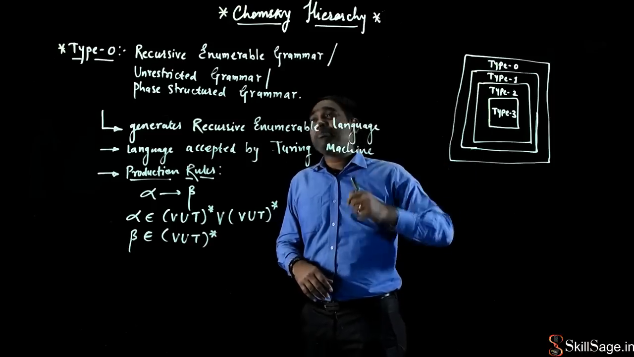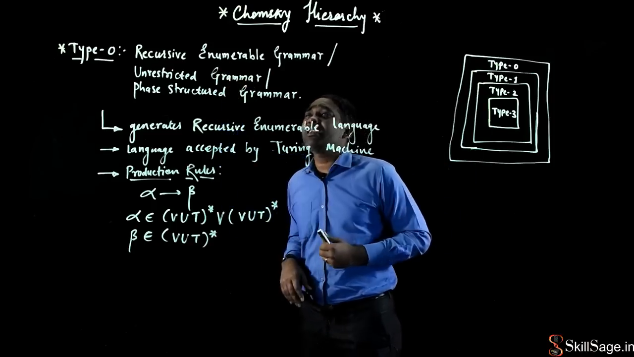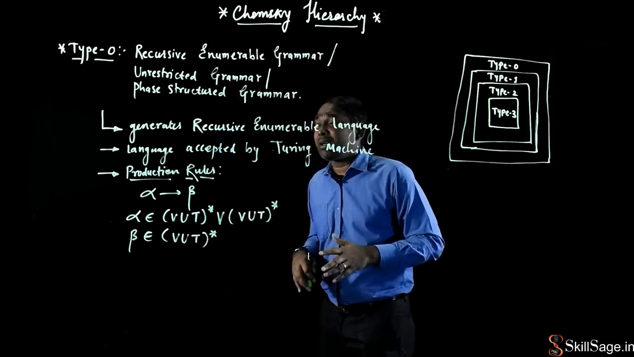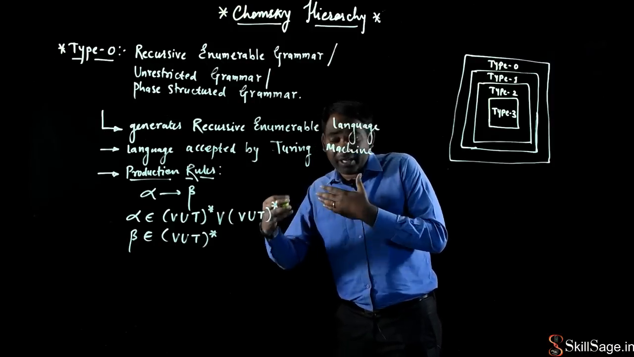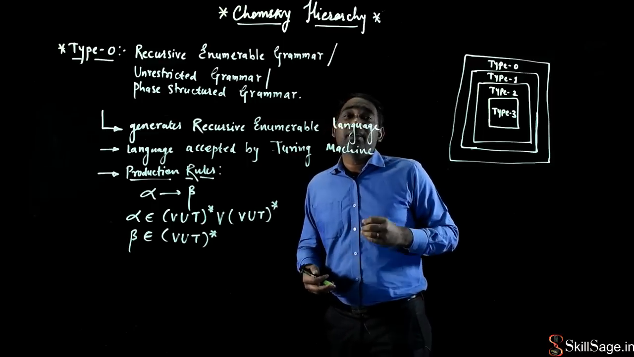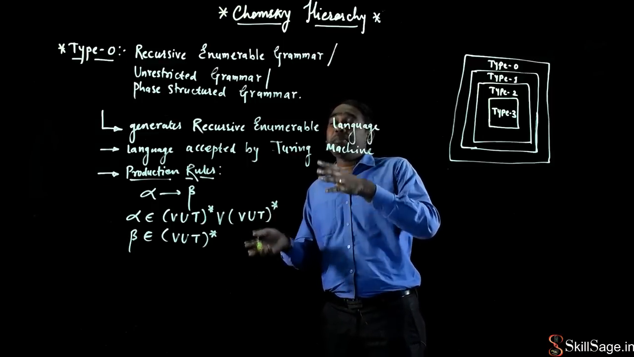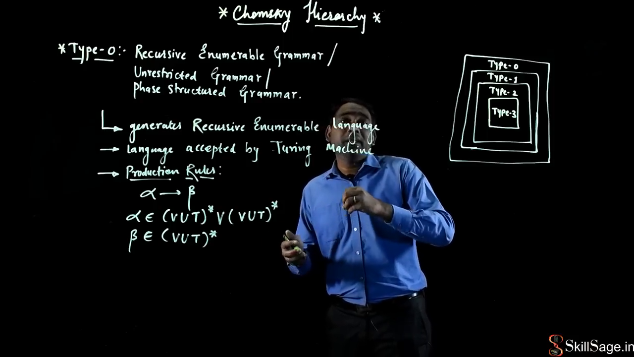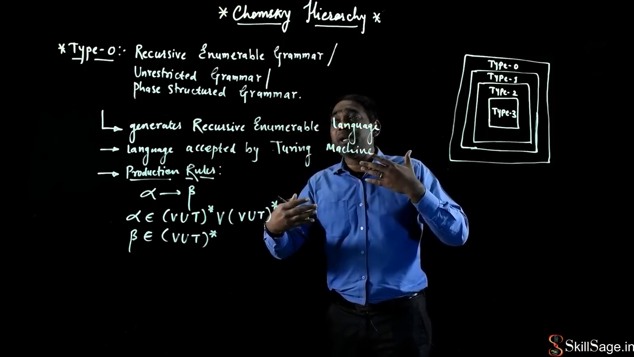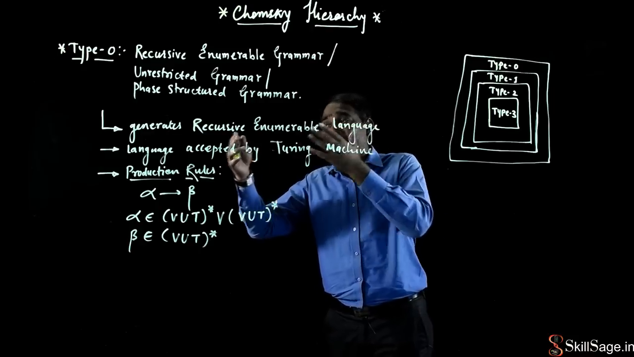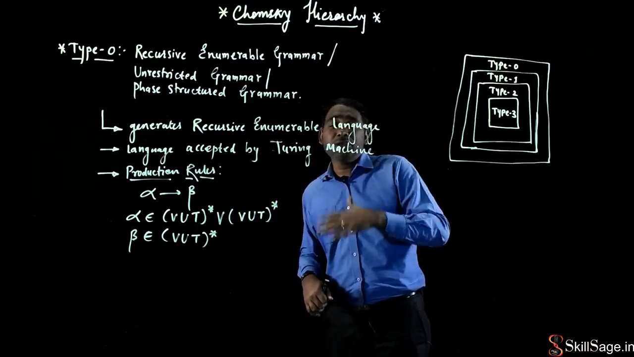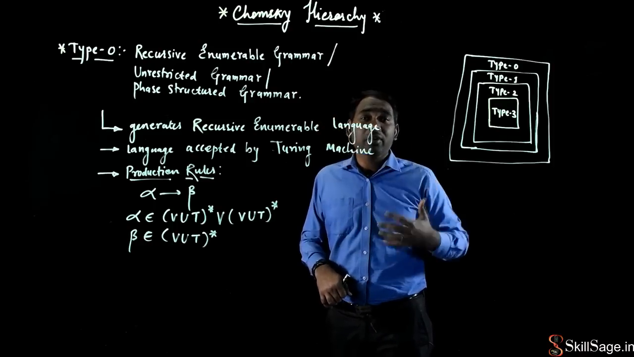Right, here for type 0 grammar, as the name suggests, unrestricted grammar, there is no restriction on the grammar. If you are not putting any restriction on the grammar, the language generated from the given grammar is more complex. We have a Turing machine to accept the language generated by this grammar. That is why we can say that the Turing machine is the most powerful machine.